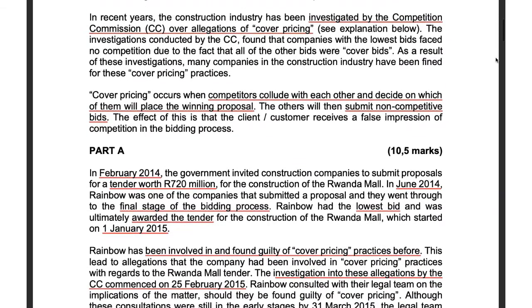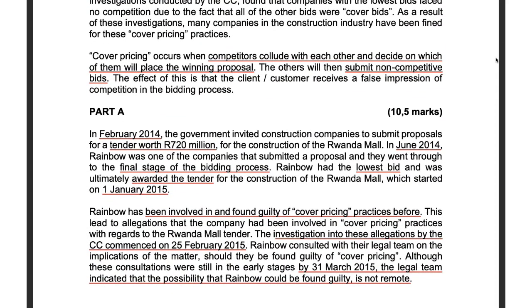Part A. In February 2014, the government invited construction companies to submit proposals for a tender worth 720 million rand for the construction of the Rwanda Mall. In June 2014, Rainbow was one of the companies that submitted a proposal, and they went through to the final stage of the bidding process. Rainbow had the lowest bid and was ultimately awarded the tender for the construction of the Rwanda Mall, which started on the 1st of January 2015.